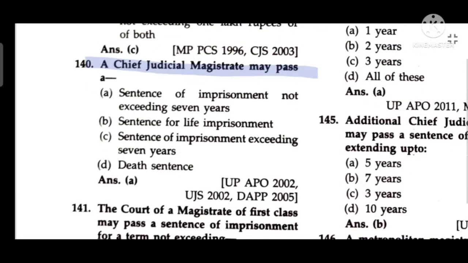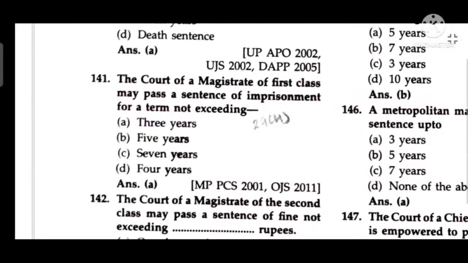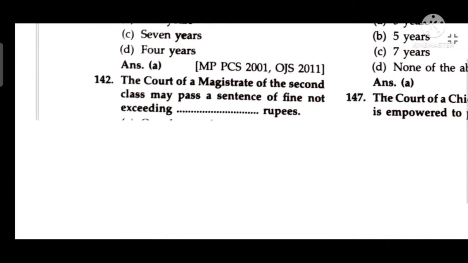The Chief Judicial Magistrate may pass a sentence of imprisonment not exceeding 7 years. The court of Magistrate of the first class may pass a sentence of imprisonment for a term not exceeding 3 years.